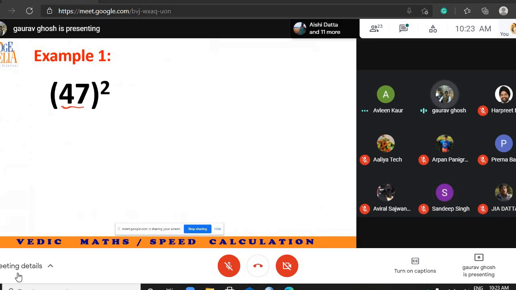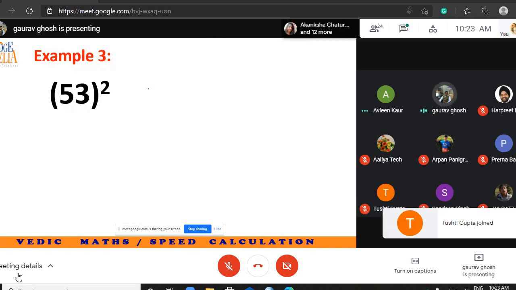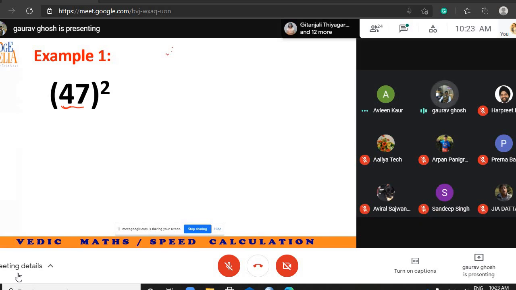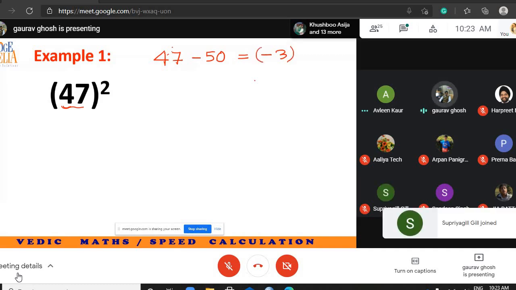Yes. So as soon as you realize that the number is close to 50, what you have to do is take this number and subtract 50 from it. You will get an answer, which may be negative as well. So the answer is minus 3.